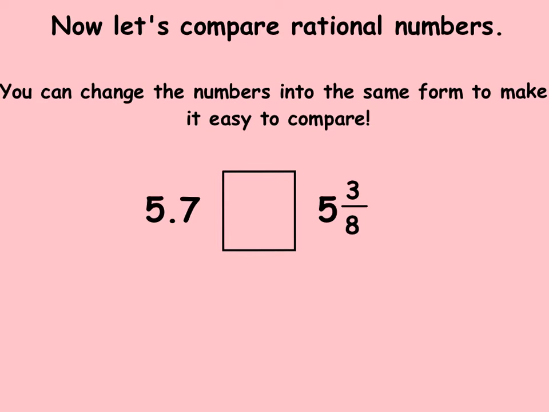So for example, 5.7 is a decimal. If we can change 5 3/8 to a decimal, then we would be able to tell which one is larger and which one is smaller. So go ahead and try changing 5 3/8 to a decimal, and then put an answer in your notebook, and then press play to check your answer.